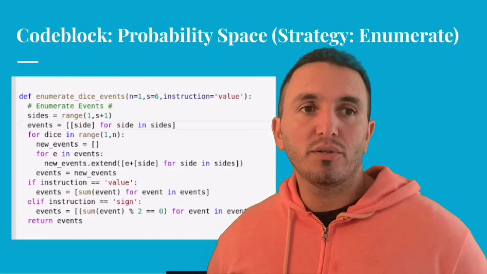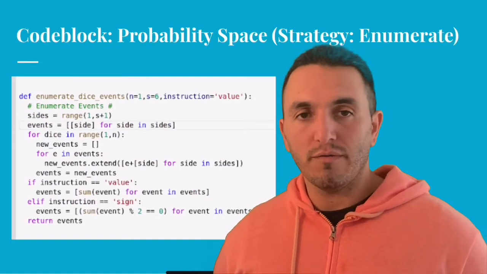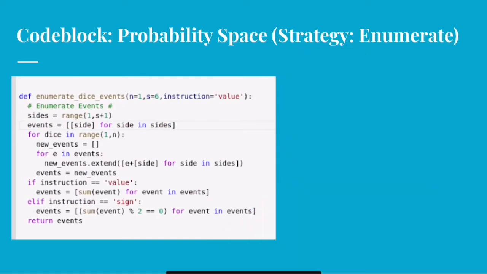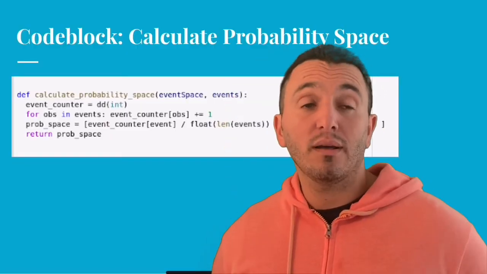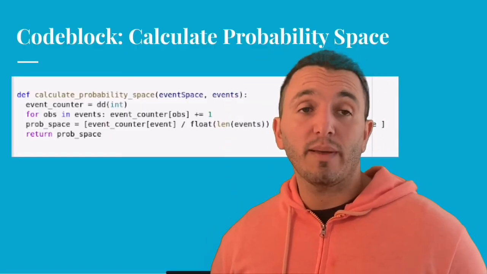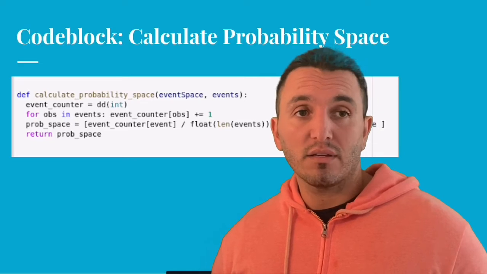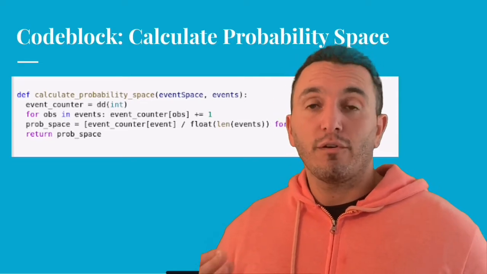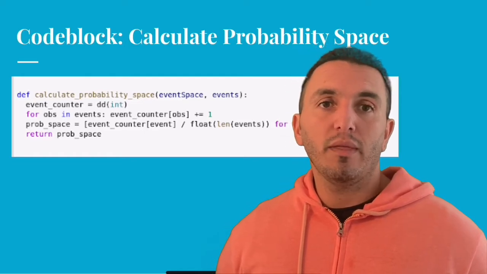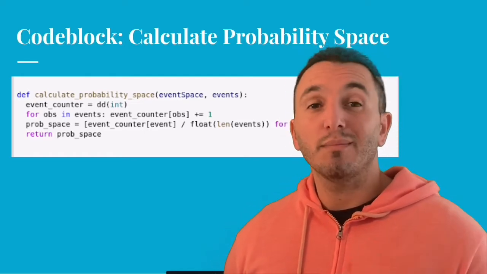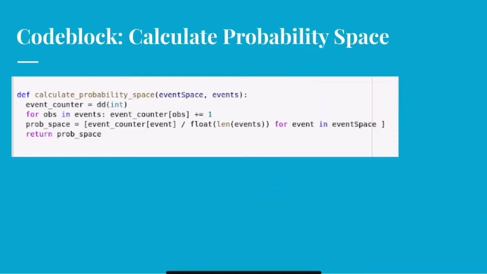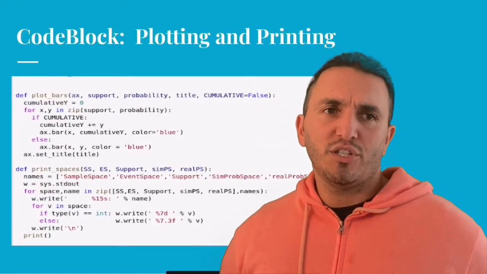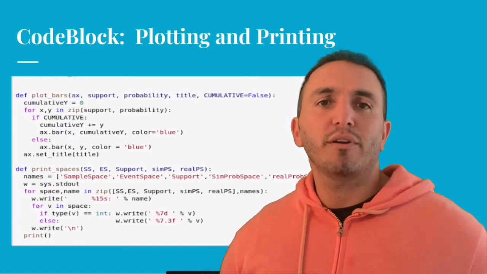This block of code is used to enumerate the outcomes of one or more dice being thrown. This block of code allows us to calculate the probability space based on either a list of simulated events or enumerated events. For either one, the probability of that event is the number of times it occurs over the total. Finally, we have a little block of code we use just to plot our results and to print our result.